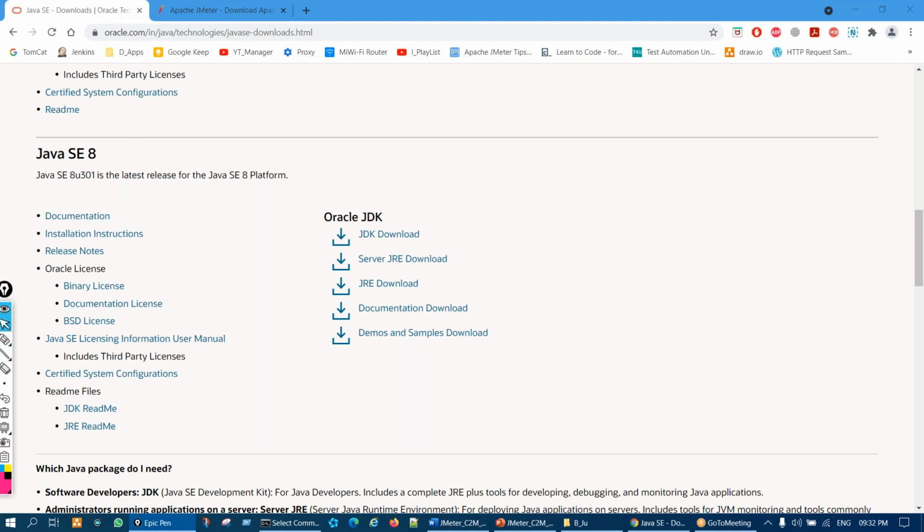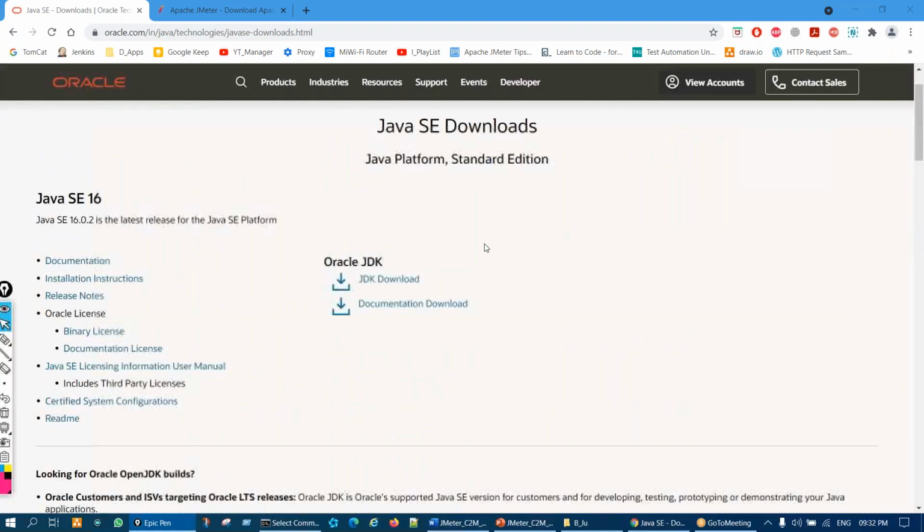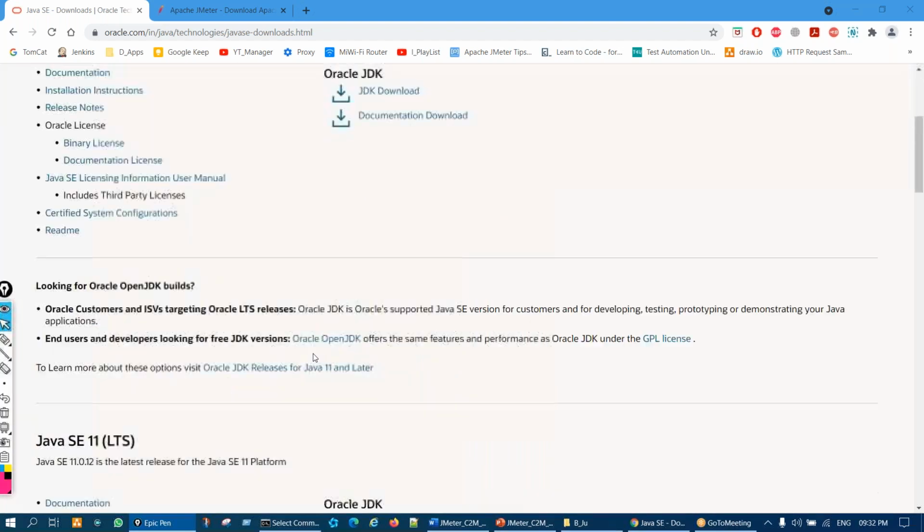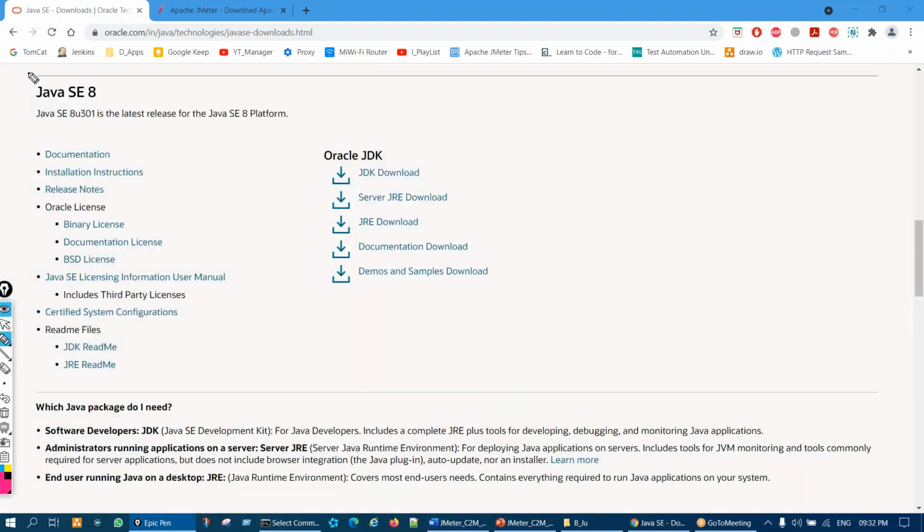Automation developers or Java developers obviously need the latest version, and must already have it on their machine. But you should have this one as well, because Java 8 works well with JMeter. That's why I'm stressing on it.